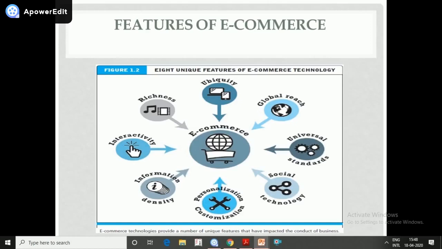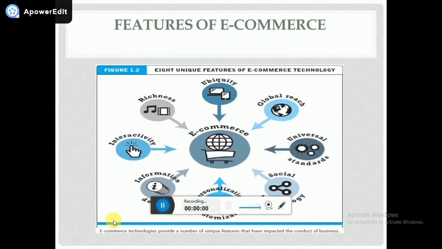Not just business organization, consumer themselves, if they like the product, they have started giving their opinions, and based on the opinions, the other consumers are buying the product. That is why one of the key feature of e-commerce is social technology. Next point is personalization and customization. So technology will allow you to send personalized messages to the customers. So what will happen if you are able to send a personal message to your customers? It is going to increase the efficiency of the business and effectiveness of selling the product also.